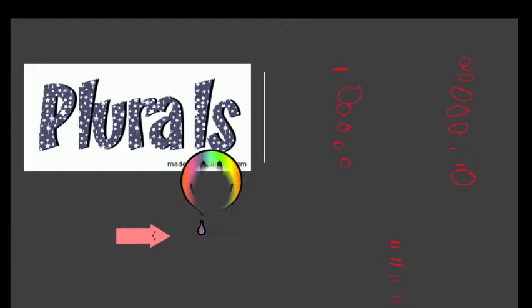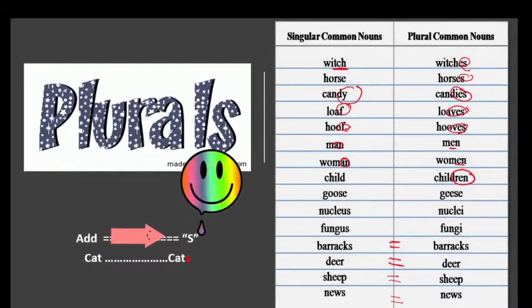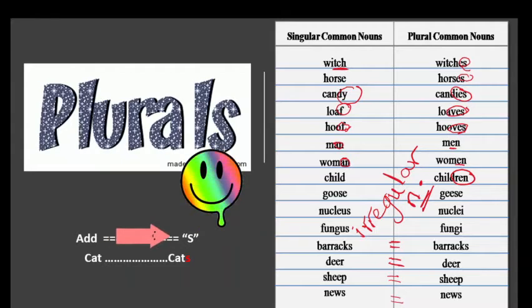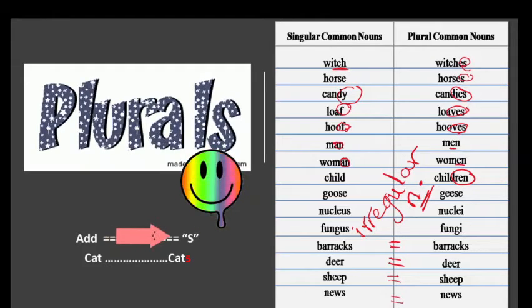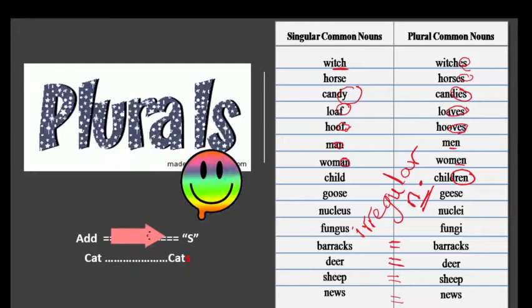For many, we all know that we only add s. Example, cat, cats. But here, look at witch. It became witches. We added es. Horse, we just added s because it has e. Candy, ies. We crossed out the y. We changed the y into ies. Loaf, we changed the f into ves, as well as hoof. Now, man, woman, turns out to be men, women.